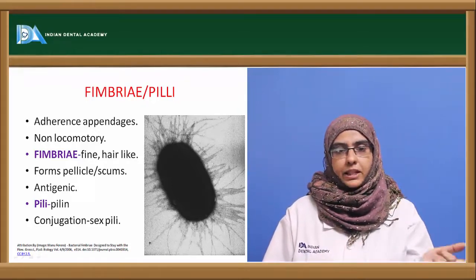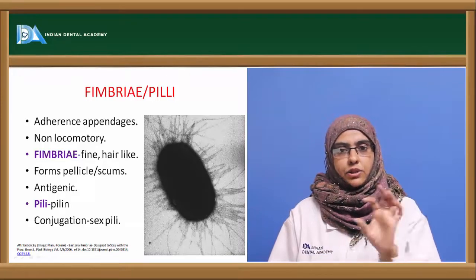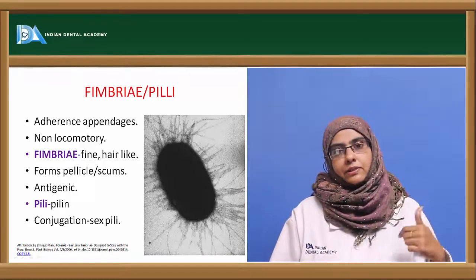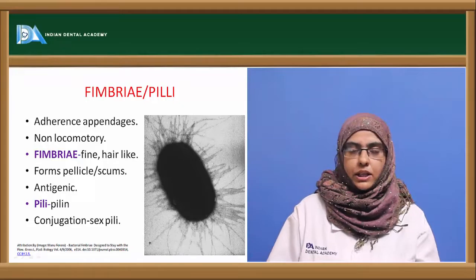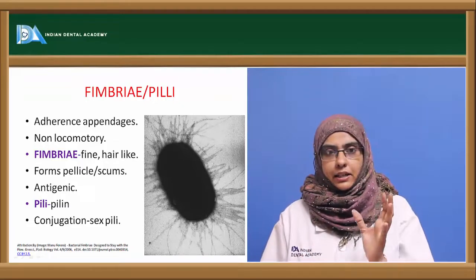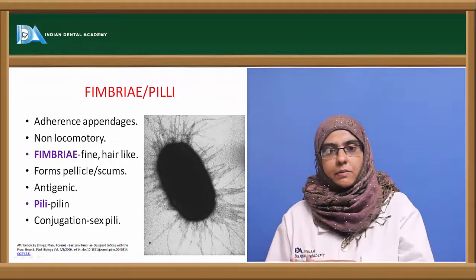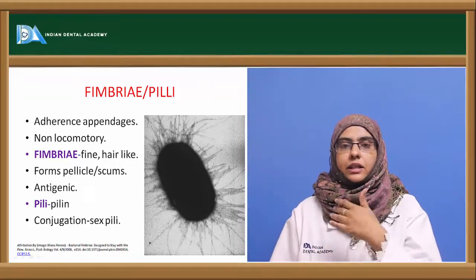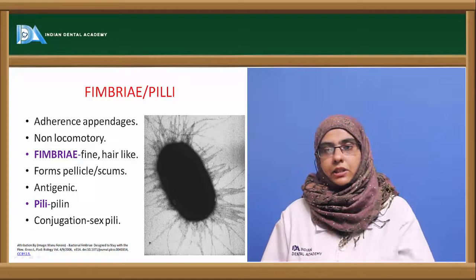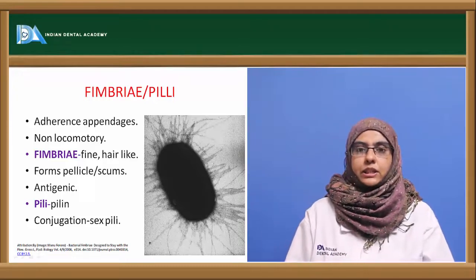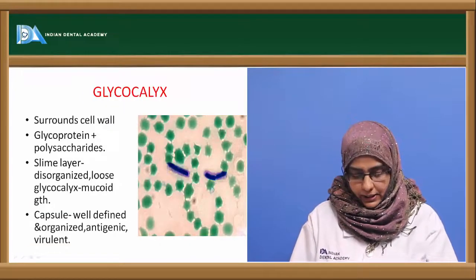So when the F plus mates with the F minus, a conjugation tube is formed, which helps in transfer of the genetic material from the donor cell to the recipient cell. This converts the female cell also to a male cell, which can further transfer the genetic material to another cell. So they help in conjugation, that is, transfer of genetic material.